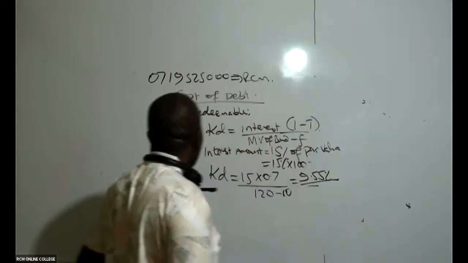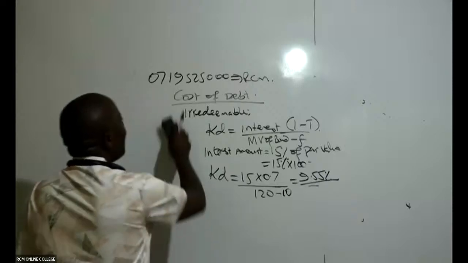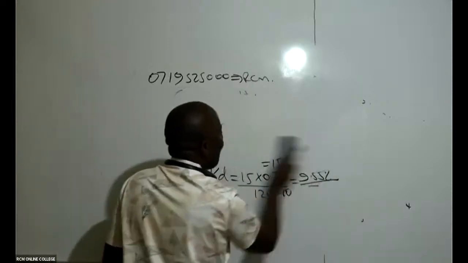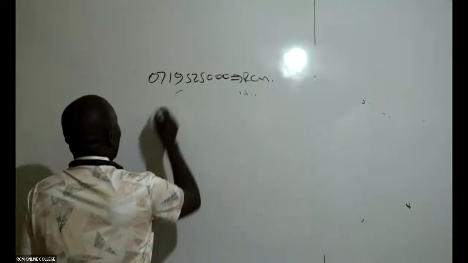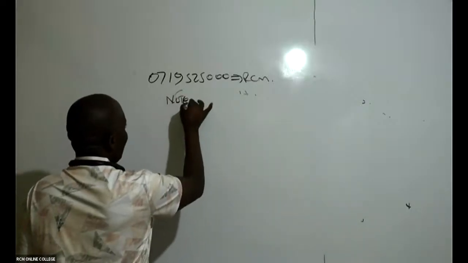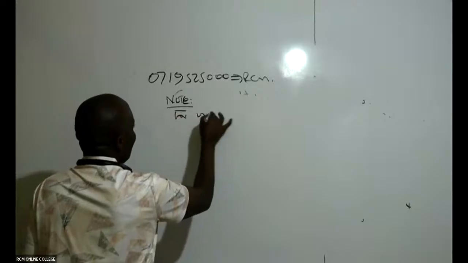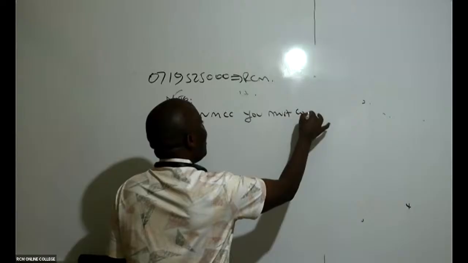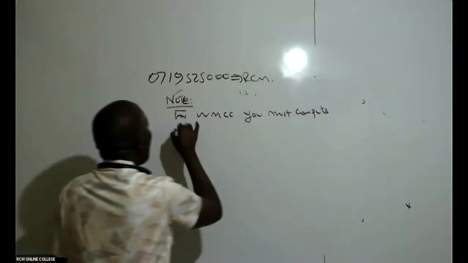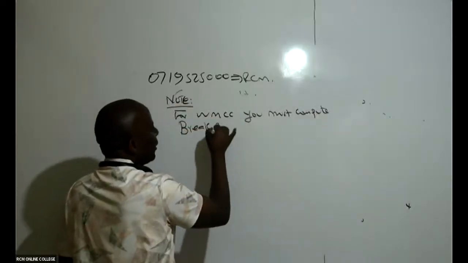For WMCC, you must always compute breakpoints.